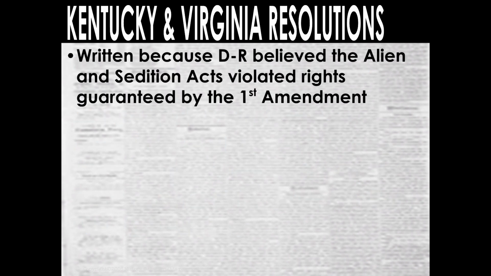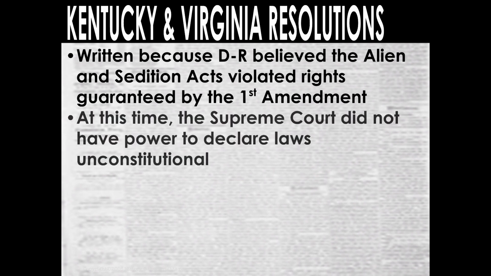It was written because Republicans believed the Alien and Sedition Acts violated rights guaranteed by the First Amendment. I just said that to you earlier. And at this time, the Supreme Court did not have the power to declare laws unconstitutional. So this is pre-Marbury v. Madison. I'm really excited to get started with that. We'll start on that next week.